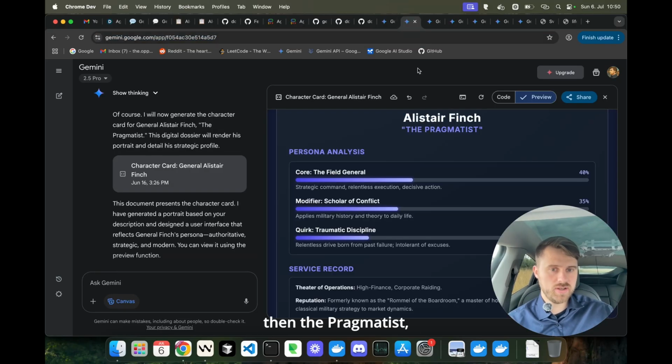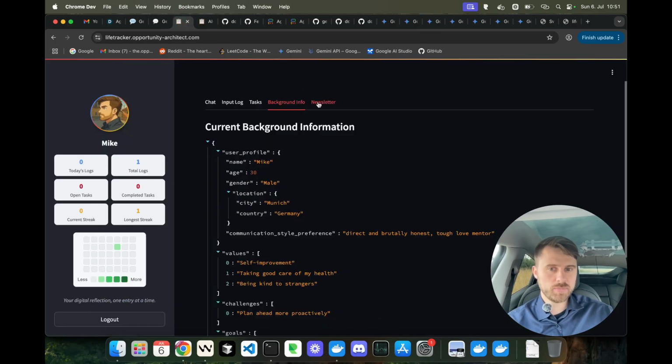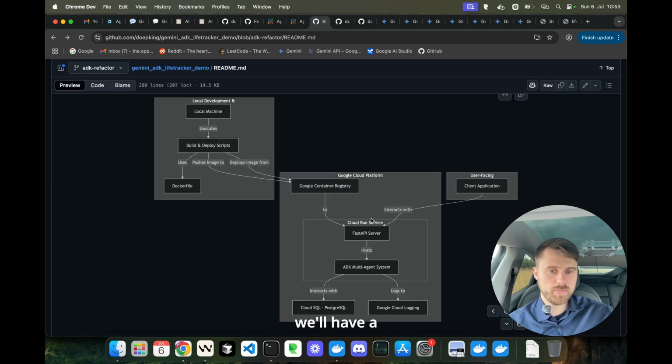Aris Thorne, then the pragmatist, Alistair Finch, and the catalyst, Dr. Elara Vance. And we were able to trigger a newsletter briefing from each of these personas via the newsletter tab here and then selecting the right persona. And instead of triggering each persona individually, we'll have a multi-agent system where we can trigger all the personas at once. So how does this multi-agent system look like?